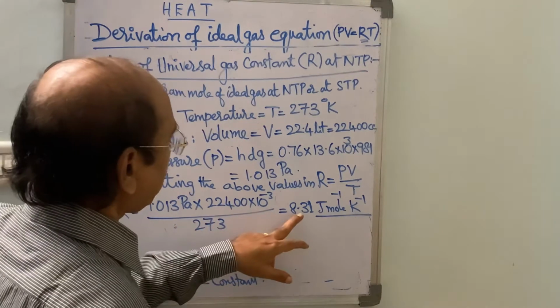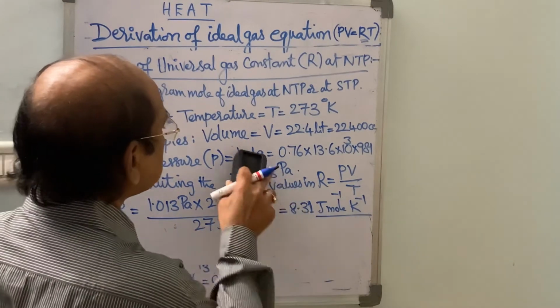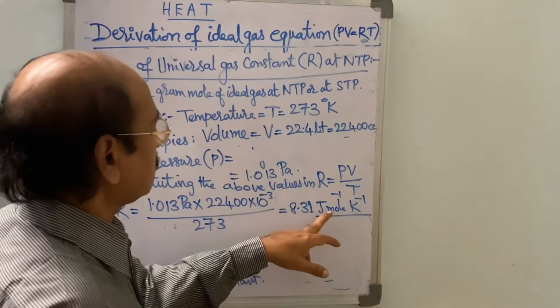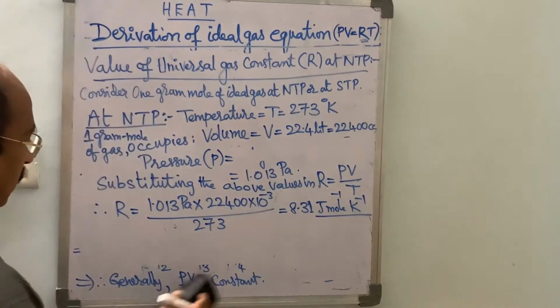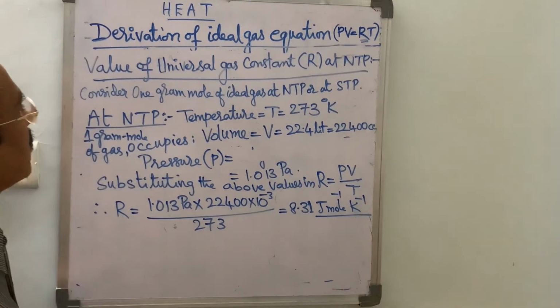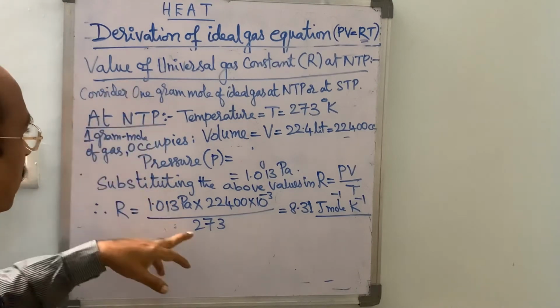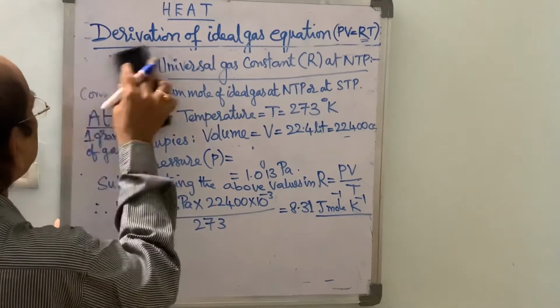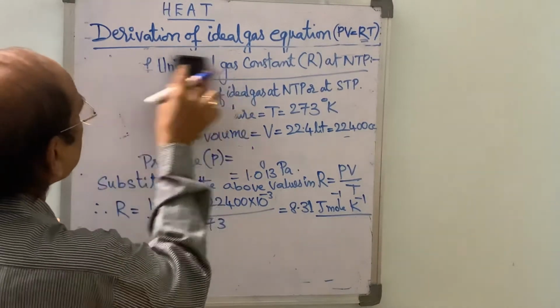By substituting the values, we get the value of R as 8.31 joule per mole per Kelvin. So this is the value of capital R. And let us know the difference between the small r and capital R.